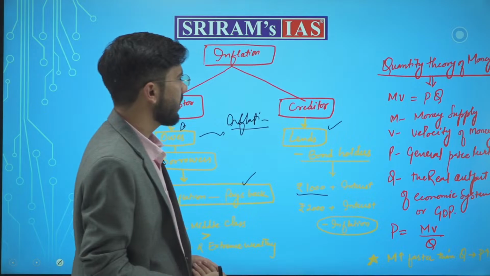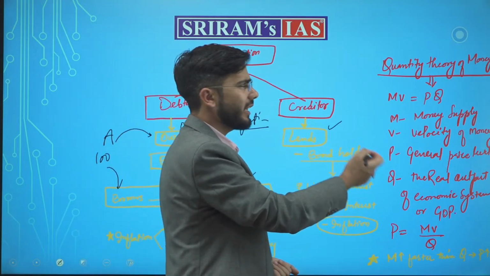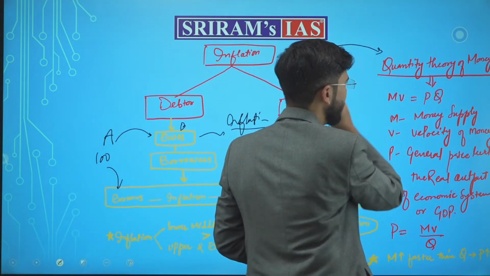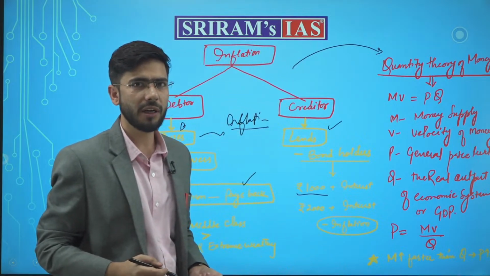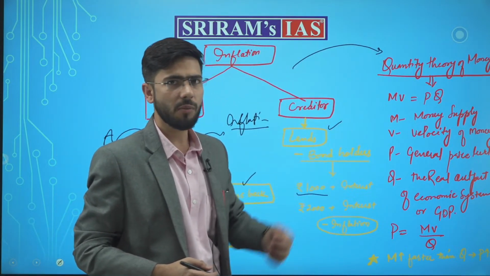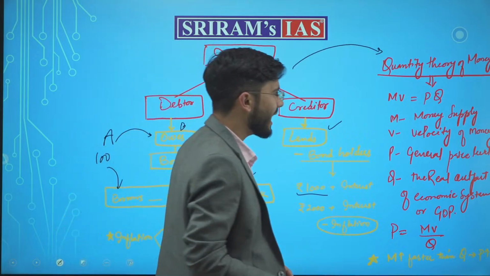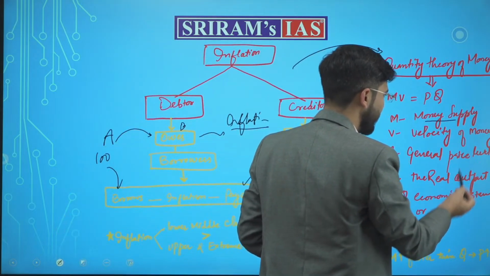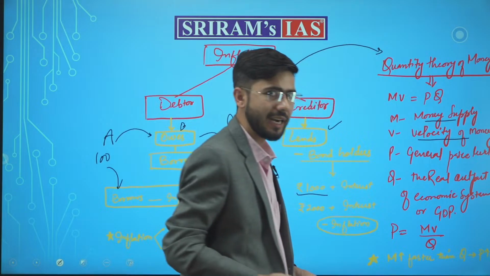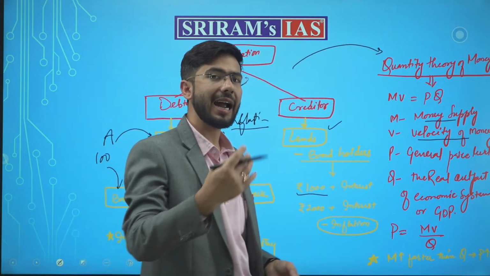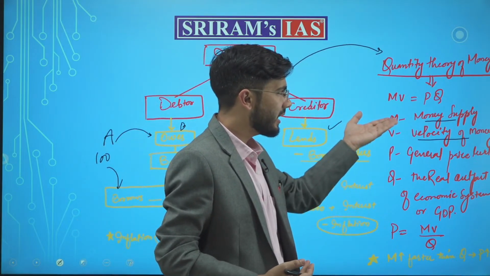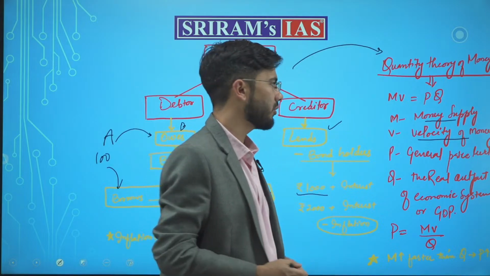Further, this concept basically comes from the quantitative theory of money. What does the quantitative theory of money mean? There are 4 components of the quantitative theory of money. It says that the money supply and the velocity of money, that is, how much money is there and its velocity, is equal to 2 things.